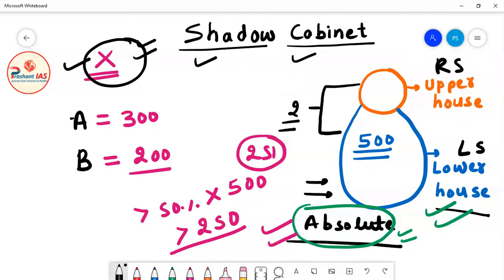Here political party A got 300 seats, which is more than 251, which is more than 250. So definitely now we can conclude that political party A will form the government.